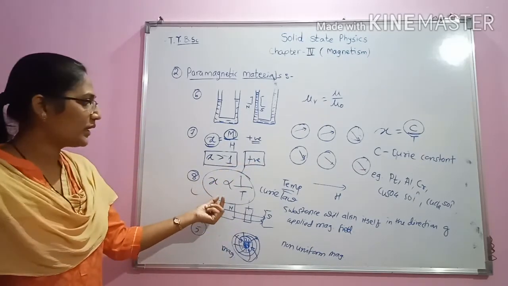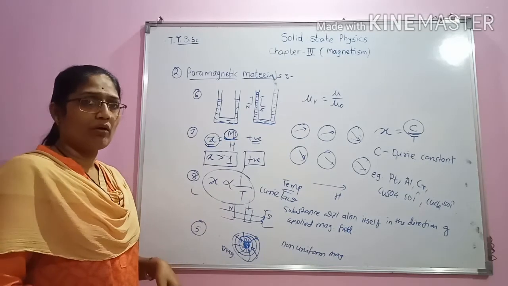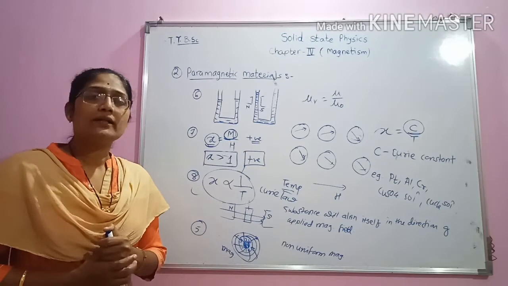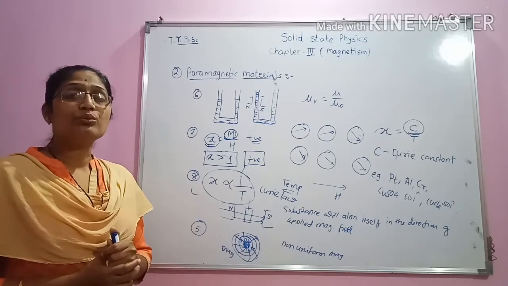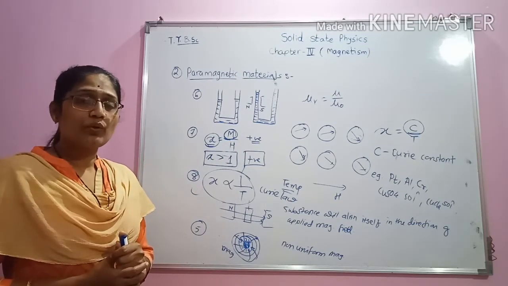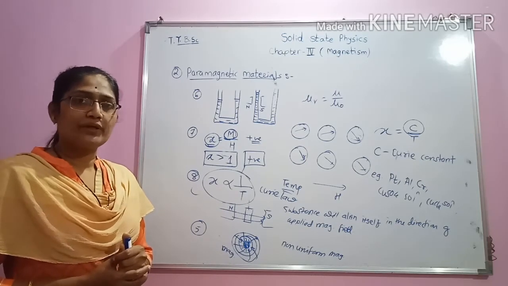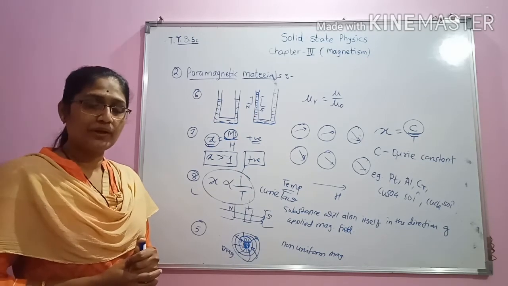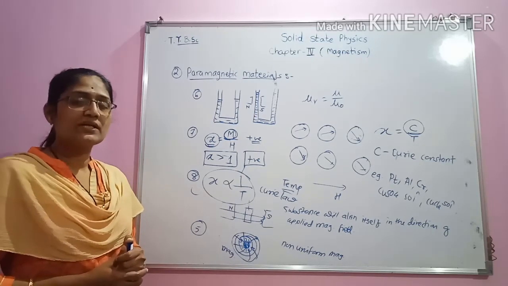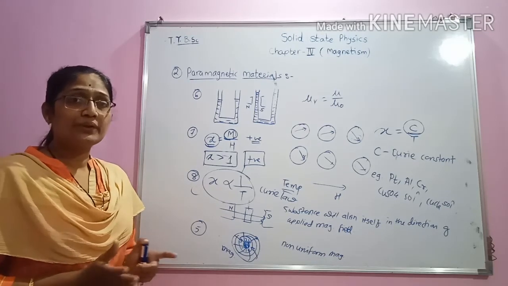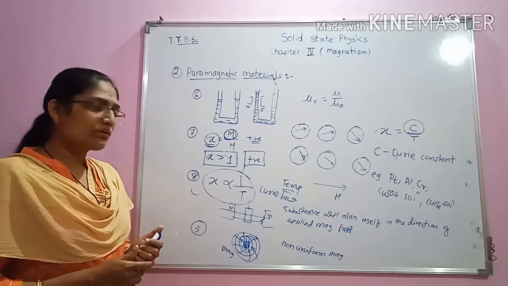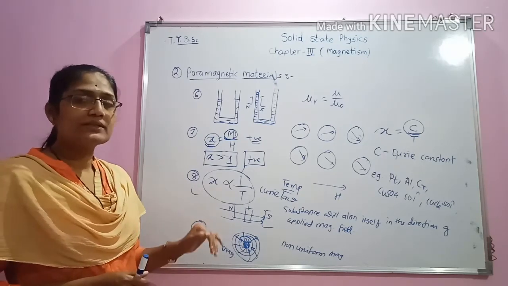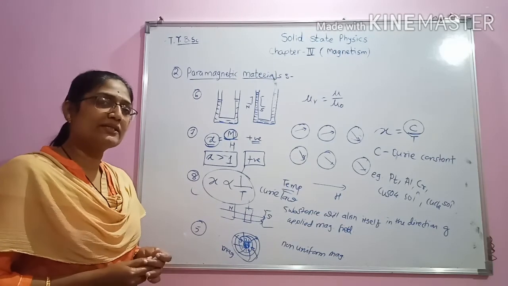The next property is related to Curie law. If we heat paramagnetic substances, then it is observed that they will lose their magnetism. This is because when we apply a magnetic field, the dipoles orient themselves in the direction of the applied field, but as we heat the substance, the dipoles start to de-align, and because of this there will be a decrease in magnetization as we increase the temperature.